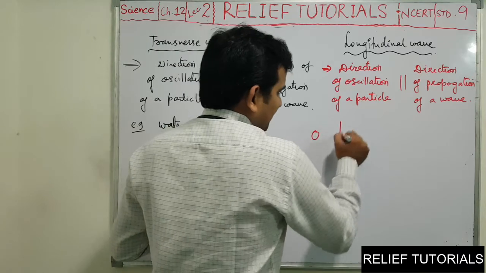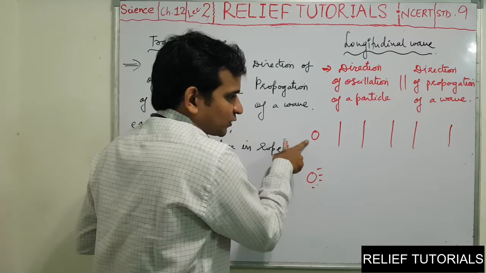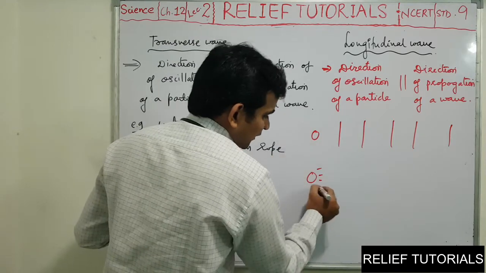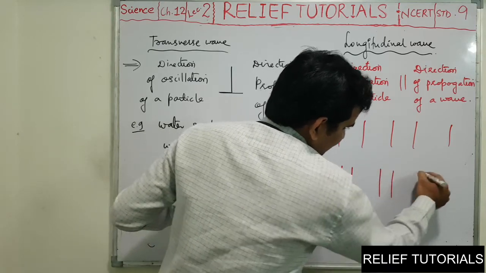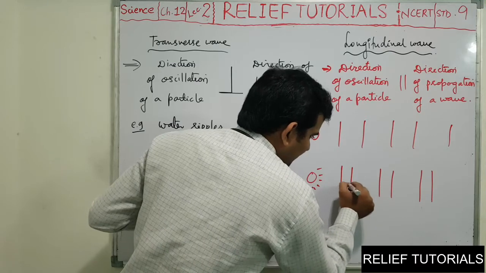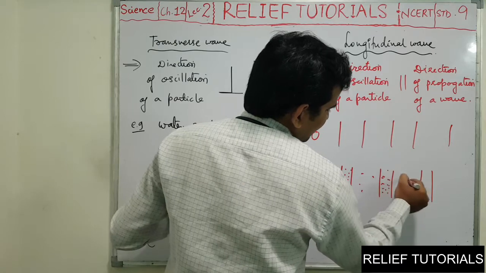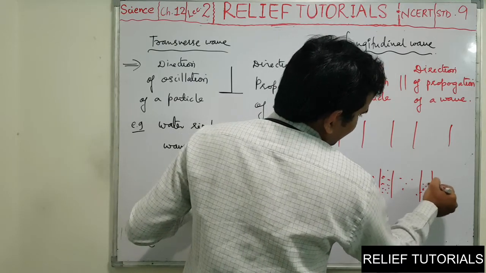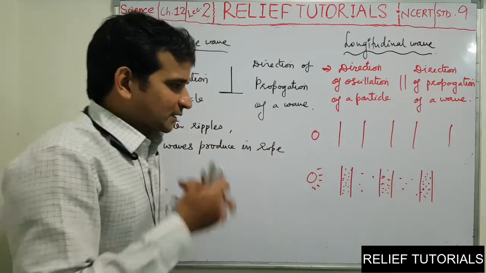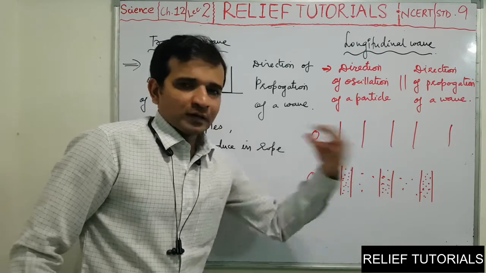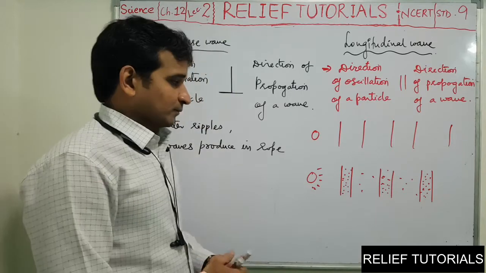Again, these are the original layers. Now when somebody is speaking, this is a source of sound. Here it is not speaking right now, but now it is speaking. The layers of air will be distributed like this. Here the very high density of air molecules, here less, here high density, low density, and again high density. So high, low, high, low. When somebody speaks, this way the whole air of the room is disturbed.